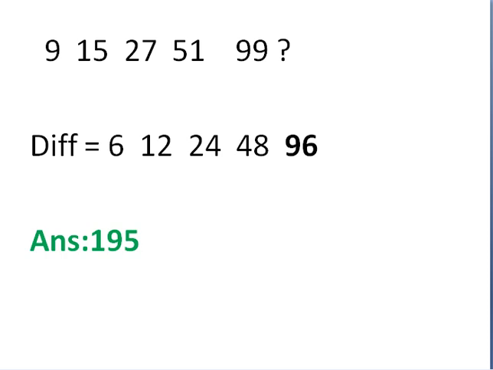Now come to the sum. 9 plus 6 is 15, 15 plus 12 is 27, and 27 plus 24 is 51. Likewise, 99 plus 96 will be 195. Be very calm while doing problems. Don't be disturbed. Concentrate only on your problems. This is very, very simple logic they have used. So this is the answer. Sometimes you can arrive at the answer with the four options given, but better go with the logic, or identify what is given in the problem.